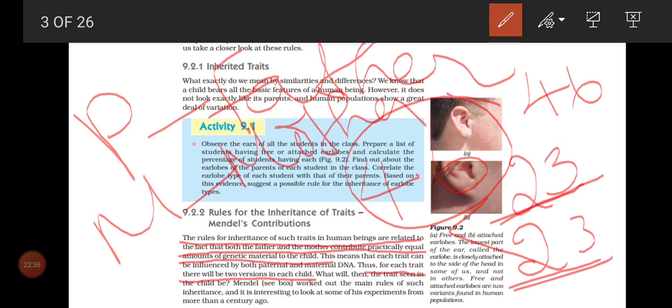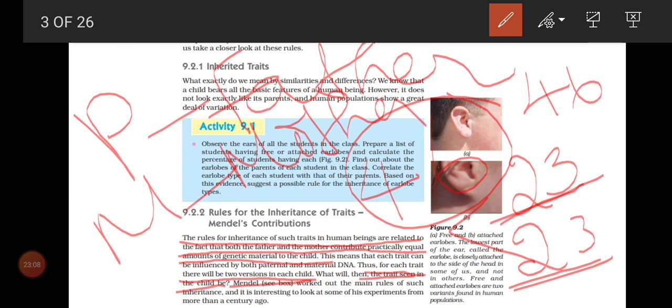What will then the trait seen in the child be? Out of the 2, which is expressed and which is not expressed? Only one condition will be expressed, the other won't be expressed. The one which is expressed we call dominant. The one which is not expressed, but will be in your chromosomes only, we call recessive. Is that clear, children?